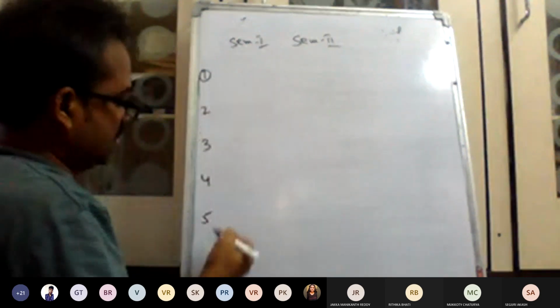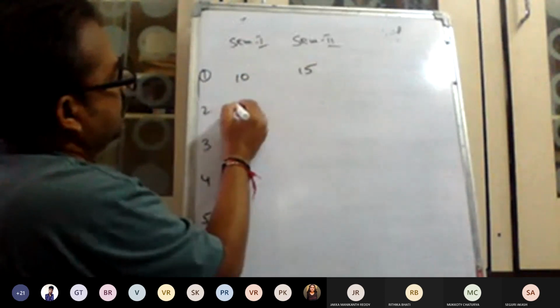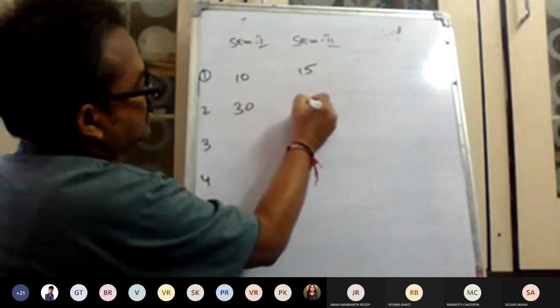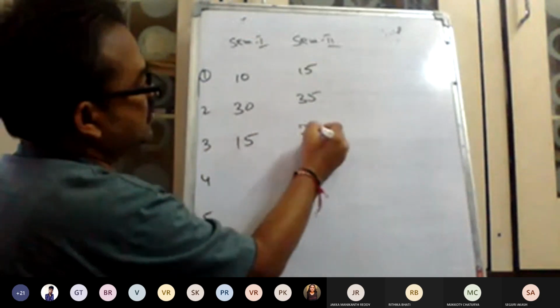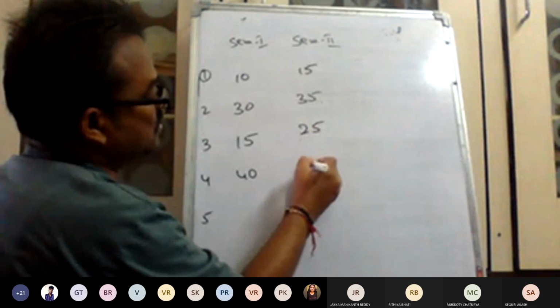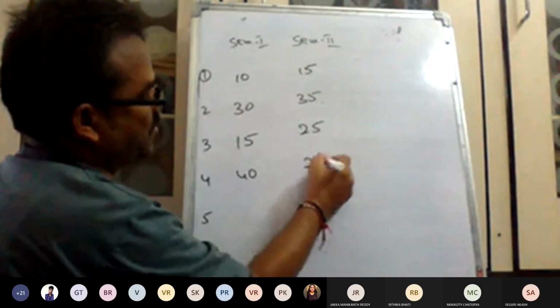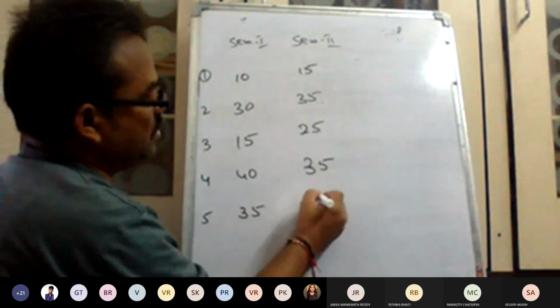The marks are subject 1, 10, 2, 30, 3, 35, 4, 15, 5, 25, 40, and in SEM 2, 35, 35, 40.